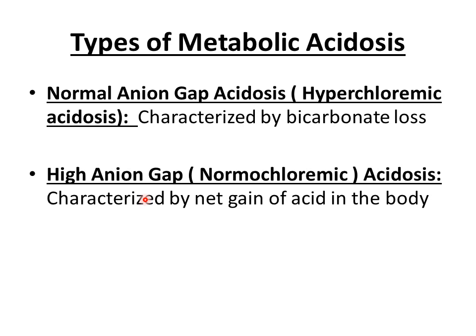Now whenever metabolic acidosis is happening due to net gain of acid in the body or due to the addition of fixed acids to the blood, that type of acidosis is called normochloremic or high anion gap acidosis. And why normochloremia?